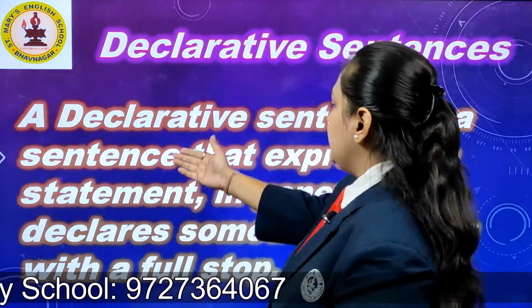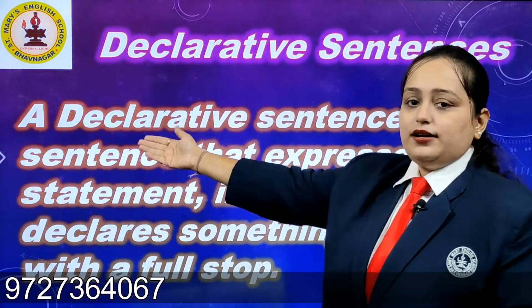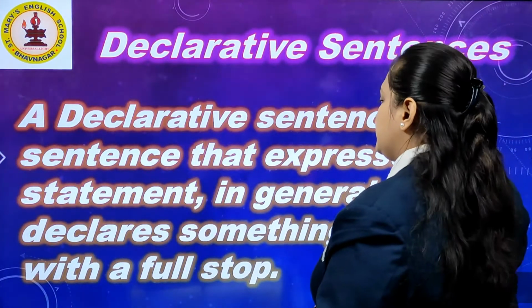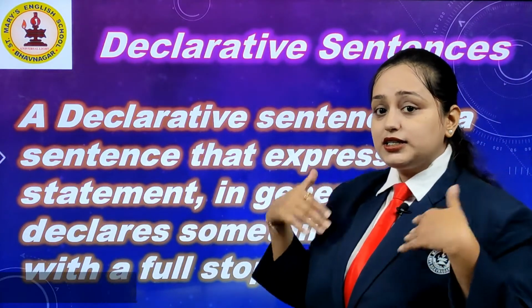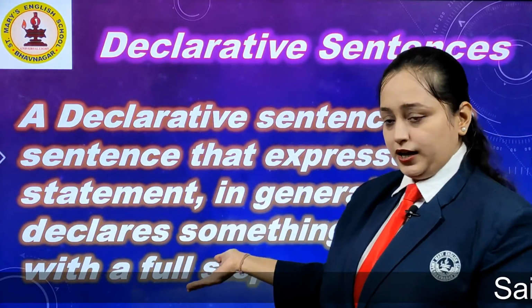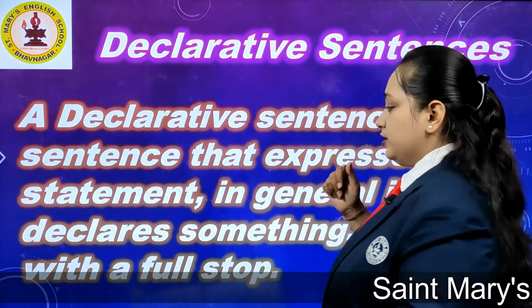Let's look at the definition. A declarative sentence is a sentence that expresses a statement. In general, it declares something. It ends with a full stop.